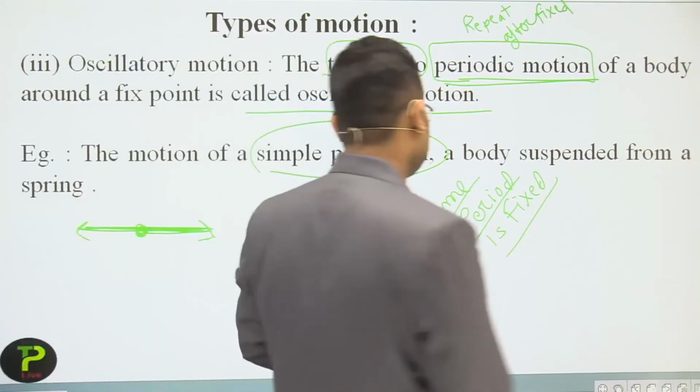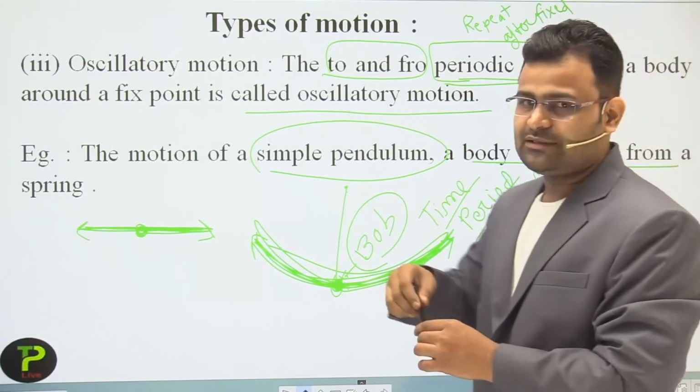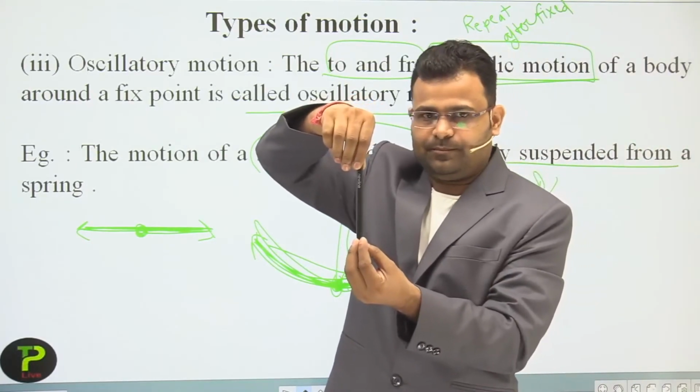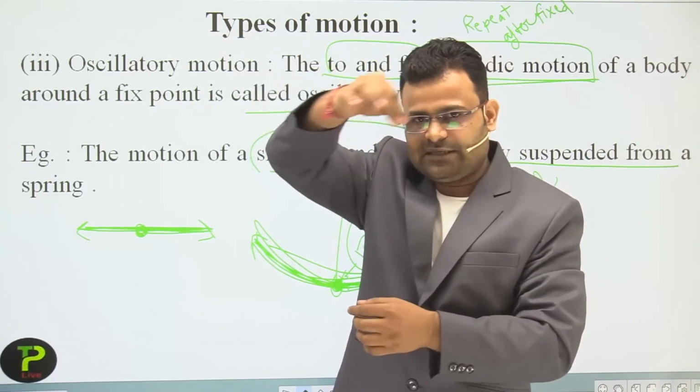Okay students, the example is a body suspended from a spring. If you have a stone on a thread, then you can easily rotate it.